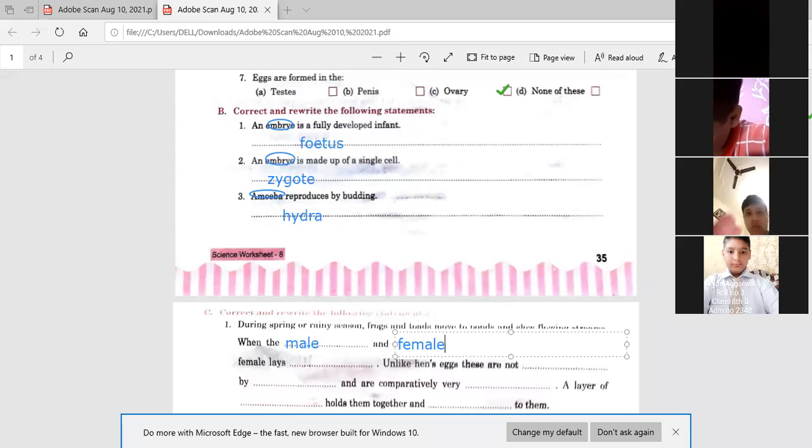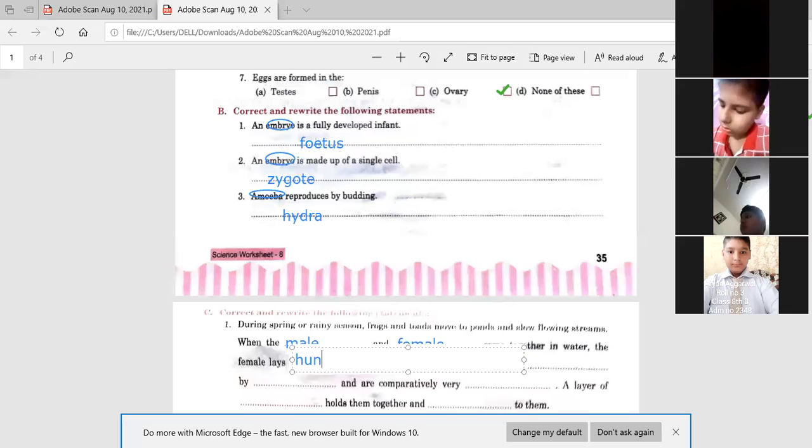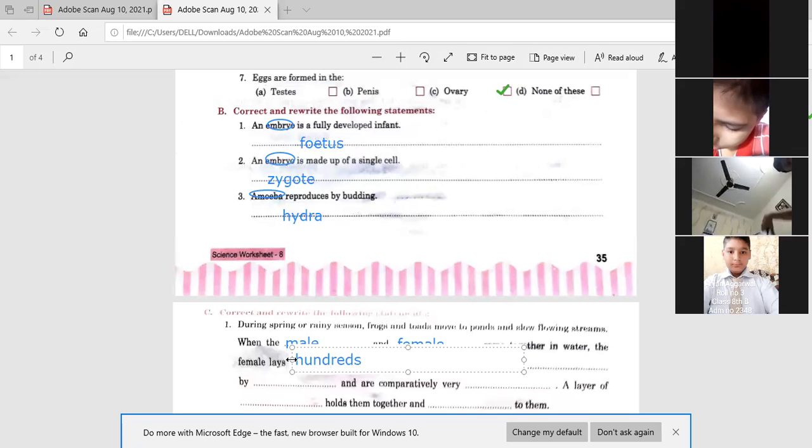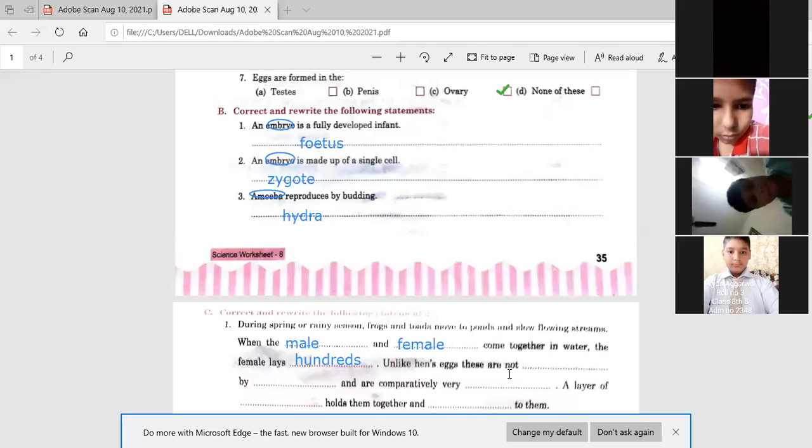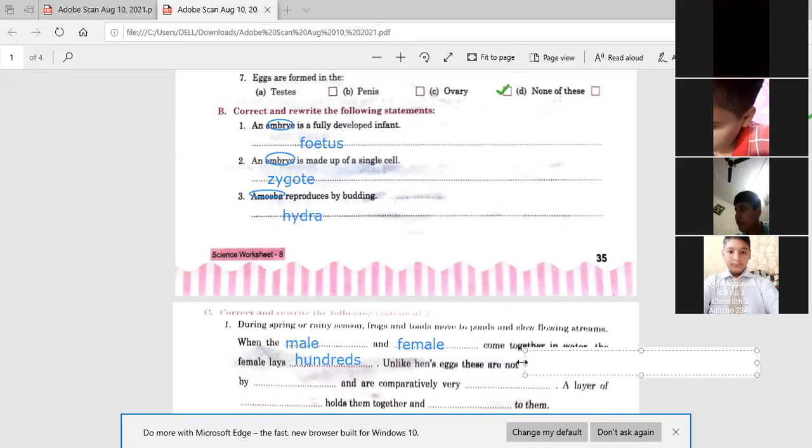Rest children do not know. आपकी बुक में पैराग्राफ नहीं है क्या? Come together in the water. The female lays how many eggs? Ma'am, hundreds of eggs. Hundreds of eggs. Unlike hen's egg, these are not covered by a shell.